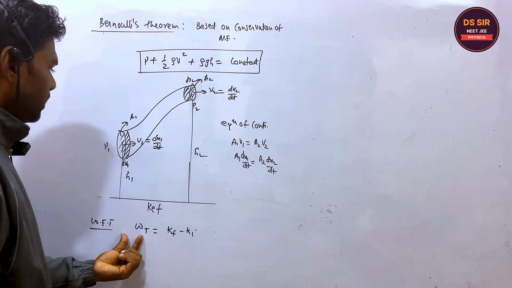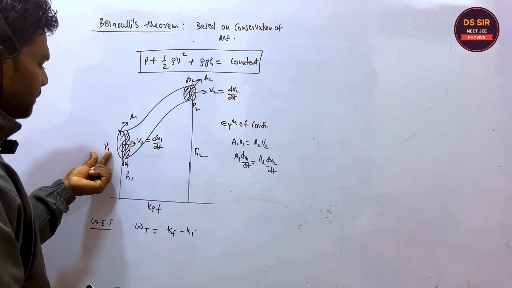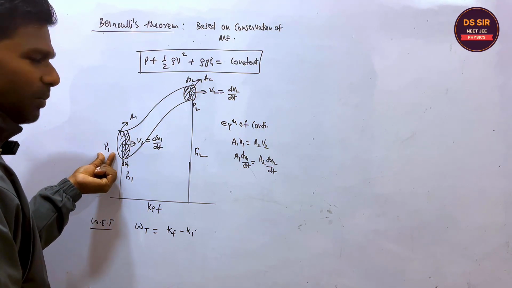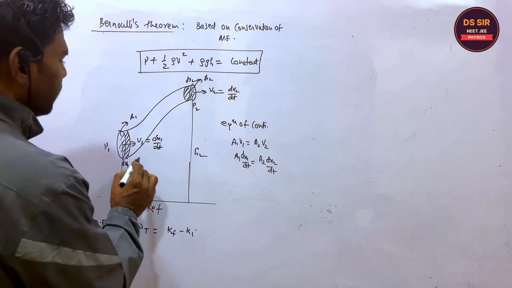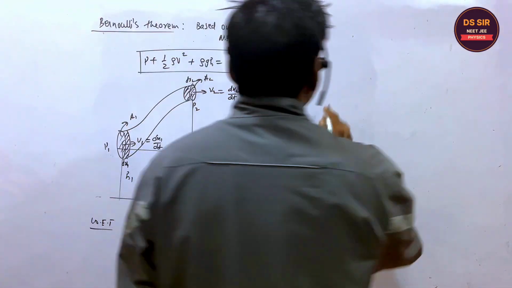What is the total work done? The total work done is the work done by this pressure and the work done by gravity. Listen one thing. Tell me one thing.